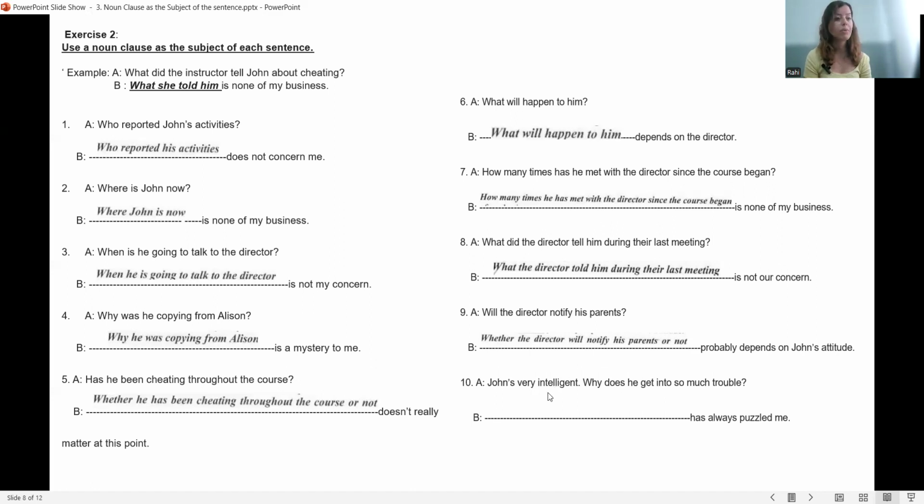John's very intelligent, number 10. Why does he get into so much trouble as a noun clause? Why he gets into so much trouble has always puzzled me. Puzzled me means confuses me, okay? Something that is confusing for you.